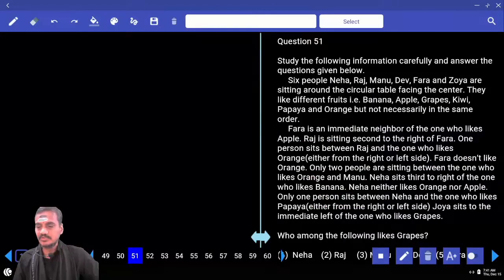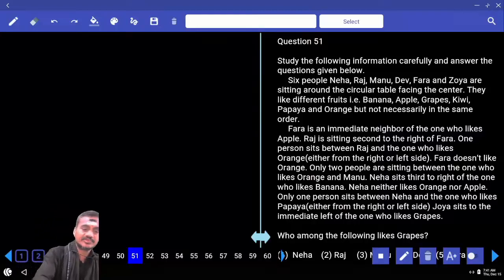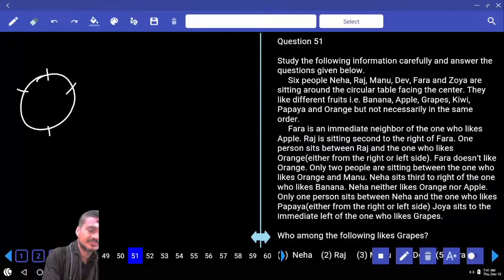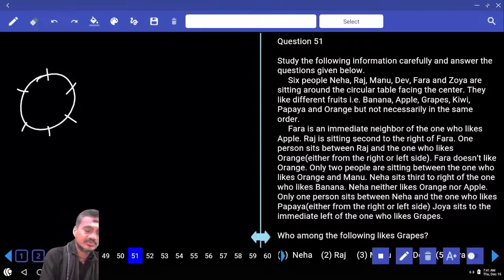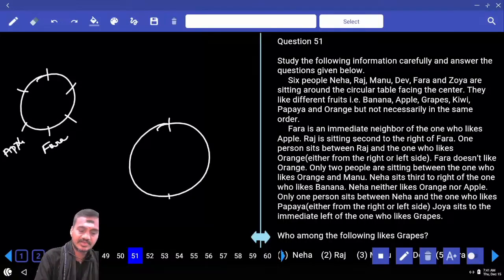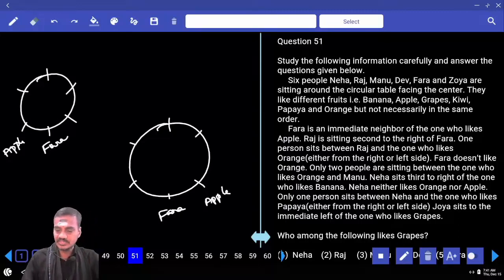There are 6 people seated around a circular table facing towards the center, and each one of them likes different fruits. Farah is an immediate neighbor of the one who likes apple. Now Farah is here, the immediate neighbor of the one who likes apple can be here, or in the second case, here.